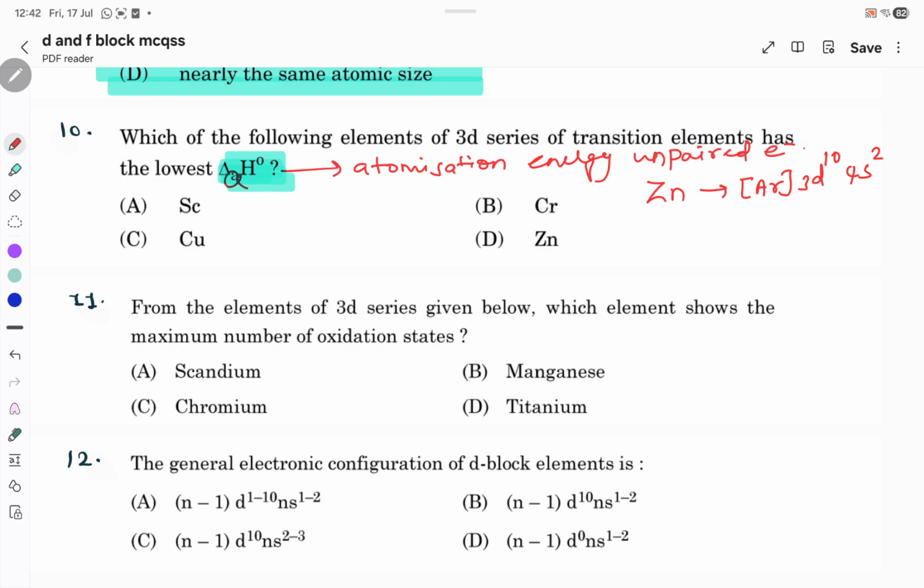According to this question, they're asking the lowest. So in zinc, if you check, all the electrons are paired. There is no unpaired electron. Since all the electrons are paired, the enthalpy of atomization is very, very less for zinc.